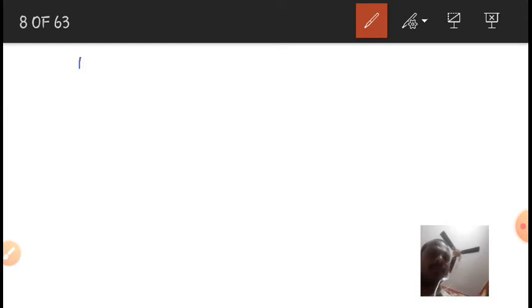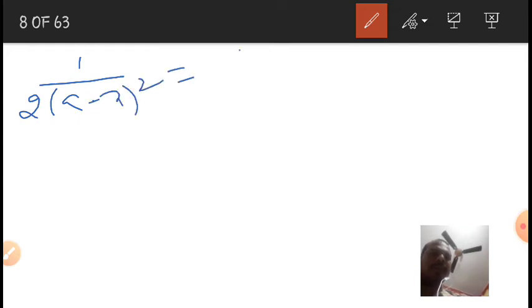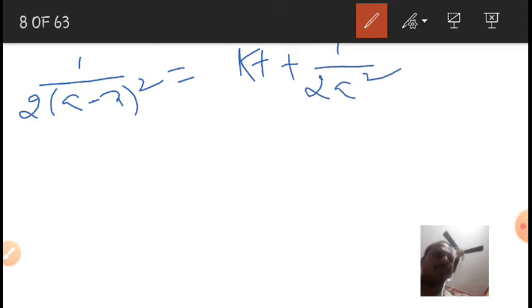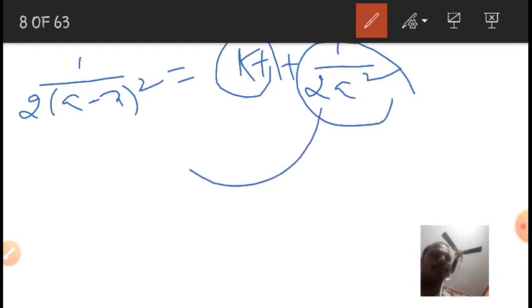Upon substituting the I value in equation 2, the equation would be like this: kt plus 1 by 2a square. I want the k value, so I move this 1 by 2a square to the left side of the equation, and its sign changes to negative.